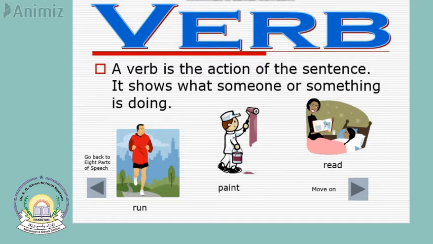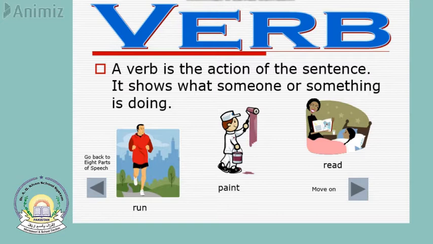In the previous lecture we had discussed pronouns, adjectives and verbs. A pronoun is a word that is used in place of a noun. An adjective is a word that describes a noun or a pronoun. And a verb is the word that describes action. A verb is the action of the sentence and it shows what someone or something is doing.